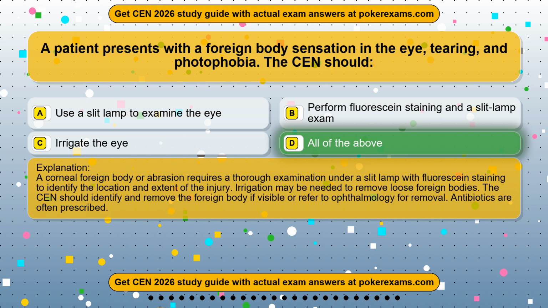A corneal foreign body or abrasion requires a thorough examination under a slit lamp with fluorescein staining to identify the location and extent of the injury. Irrigation may be needed to remove loose foreign bodies. The CEN should identify and remove the foreign body if visible or refer to ophthalmology for removal. Antibiotics are often prescribed.